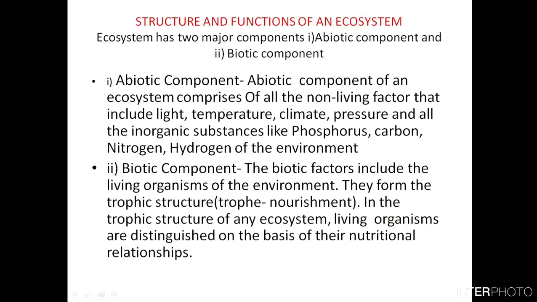Now let us see the definition of the abiotic component. The abiotic component of an ecosystem comprises all the non-living factors, which include light, temperature, climate, pressure, and all the inorganic substances like phosphorus, carbon, nitrogen, hydrogen of the environment, etc. When we take the biotic components, the biotic factors include the living organisms of the environment, which can be plants and animals.